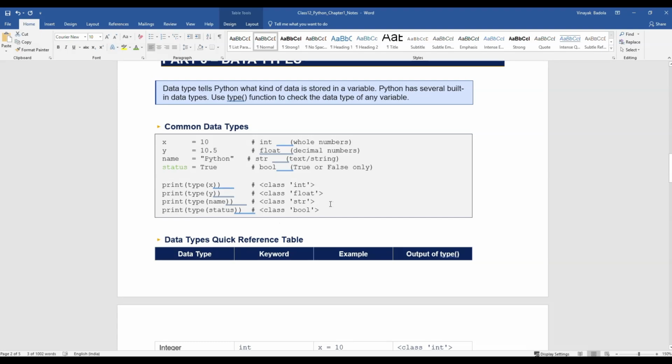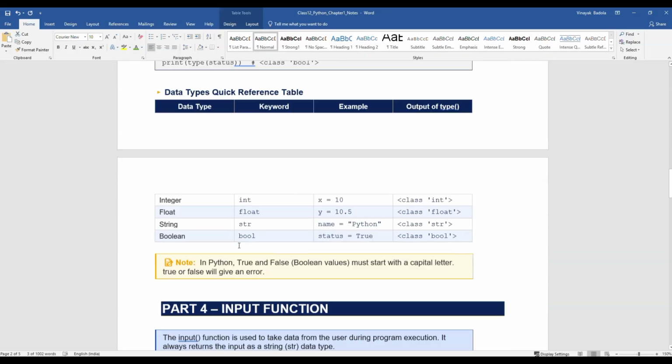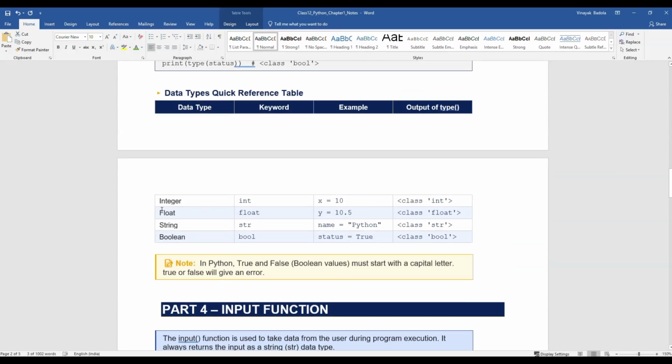So these are the kinds of data types, all of which are listed over here. First was integer, a normal number value without any decimal. And float, when the number contains any kind of decimal, it is considered a float data type. And if you are writing some name, some alphabetical word, it is considered a string. And if you are writing true or false, it is a boolean.